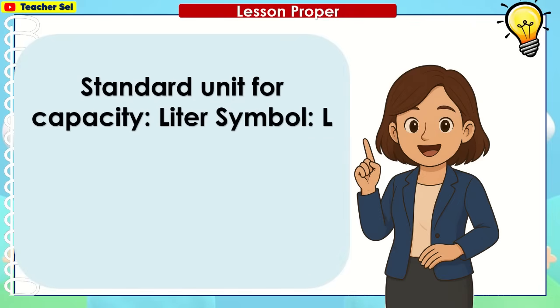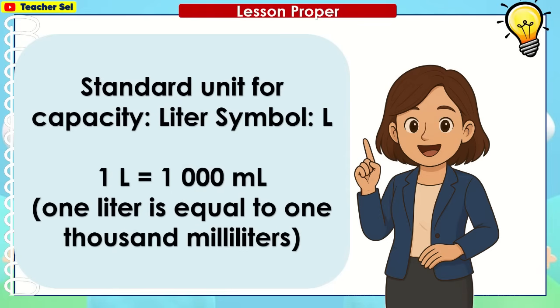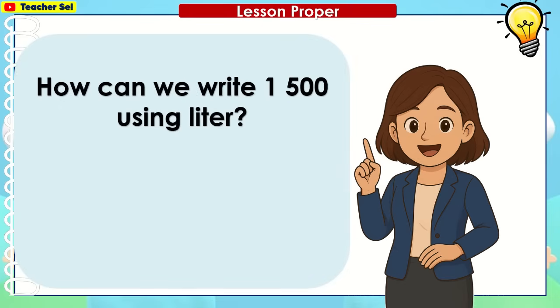Standard unit for capacity, liter. Symbol is L. 1 liter is equal to 1000 ml. 1 liter is equal to 1000 milliliters. How can we write 1500 ml using liter?